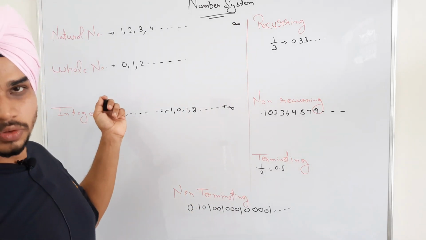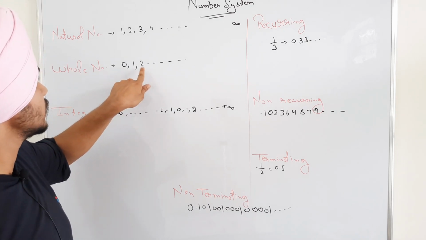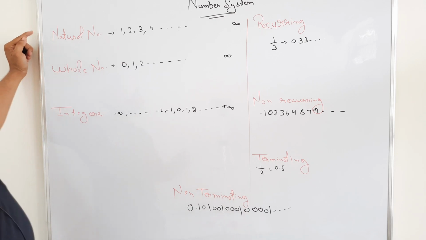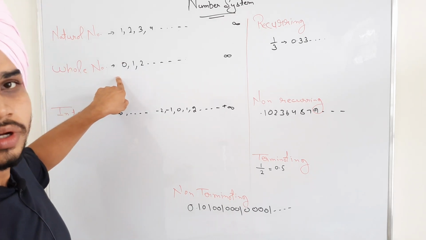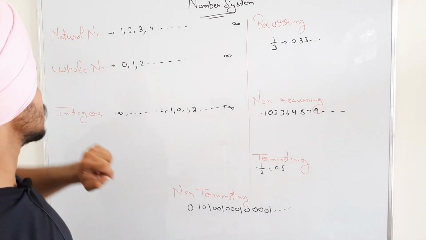And next is the whole number. Whole numbers are those which start from 0 then move 1 2 3 and so on up to infinity. Thus the difference between the natural number and the whole number is that we have 0 extra in the whole number, whereas in natural number there is no 0.